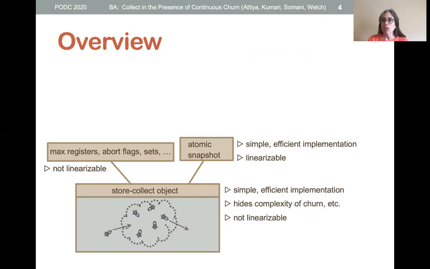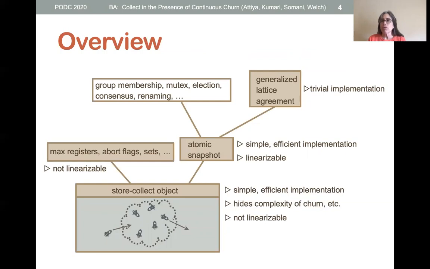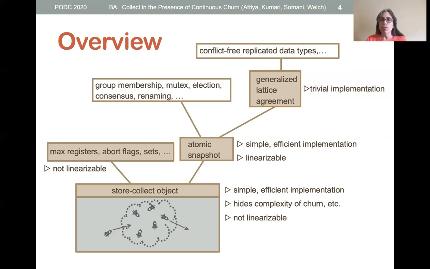Our atomic snapshot algorithm is also simple and efficient. Atomic snapshots can be used to solve many problems such as group membership and mutual exclusion. In our paper, we show how it is trivial to implement a generalized lattice agreement object using an atomic snapshot object. The generalized lattice agreement, in turn, can be used to implement other objects, notably conflict-free replicated data types. The brown boxes indicate algorithms that are given in our paper. All these implementations inherit the churn resilience and fault tolerance from our store collect implementation.